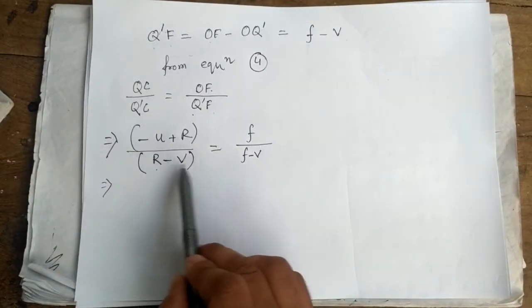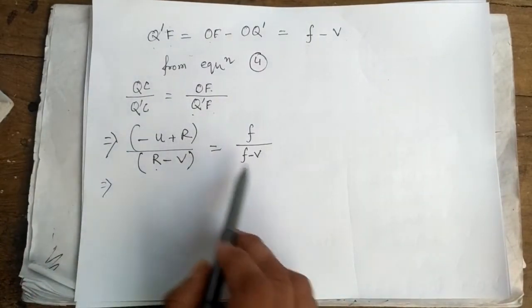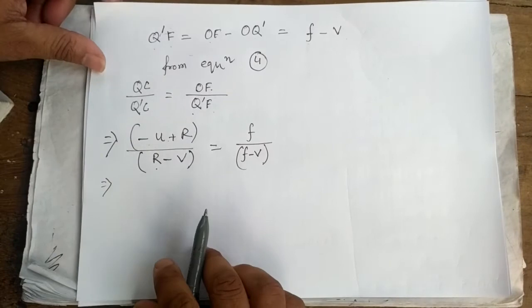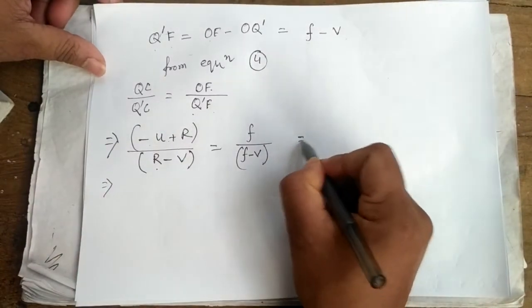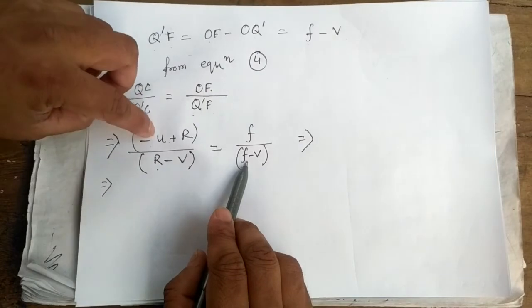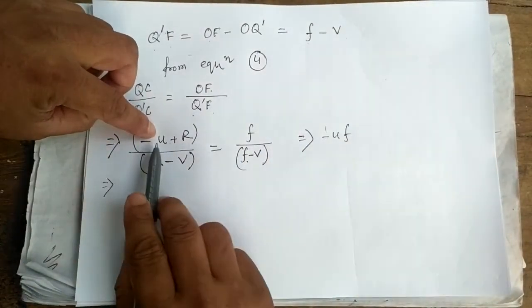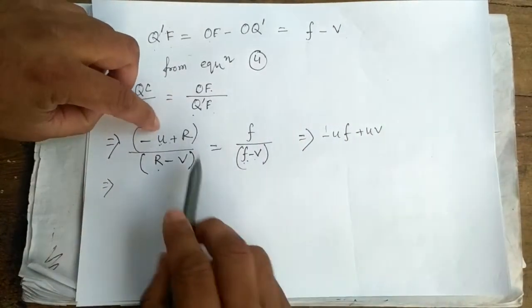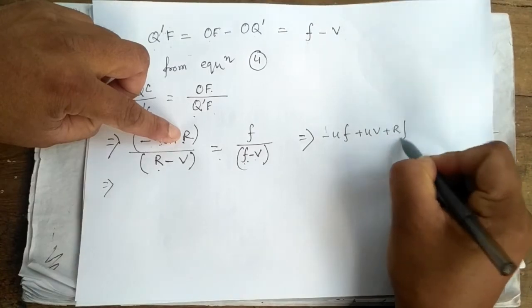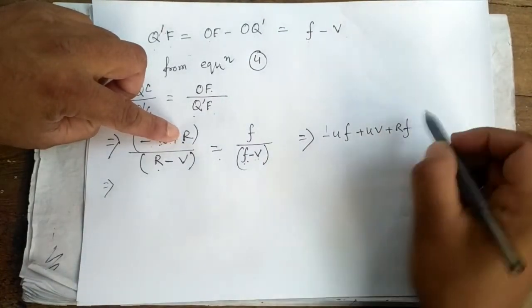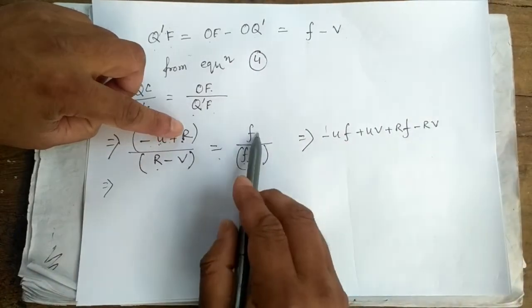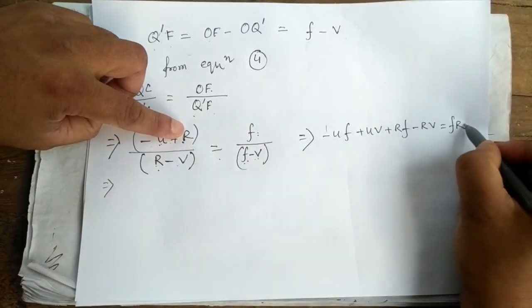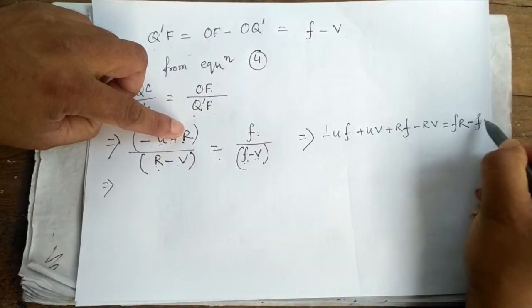So multiply r minus v with f, and f minus v with minus u plus r. Minus uf, then plus uv, then rf, then minus rv, then equal to fr, then minus fv.